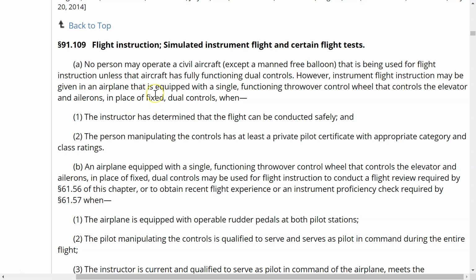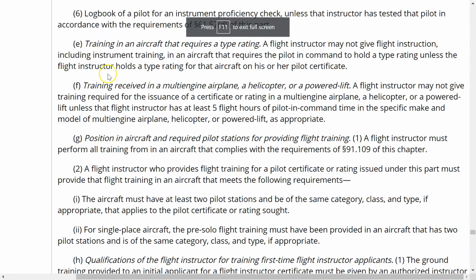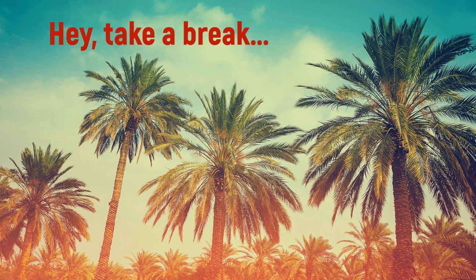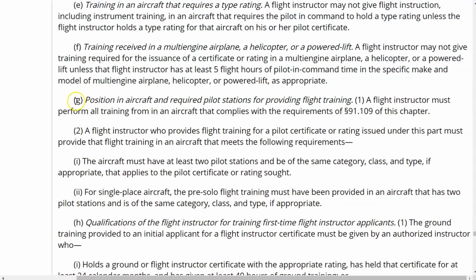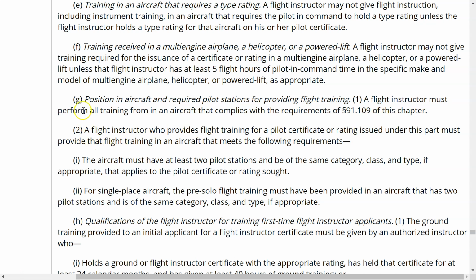So with that being said, let's go back over to part 61. So we go back over here to part 61 and let's finish where we are here. So we left off right here at paragraph G. We went to part 61.109 and we talked about that.